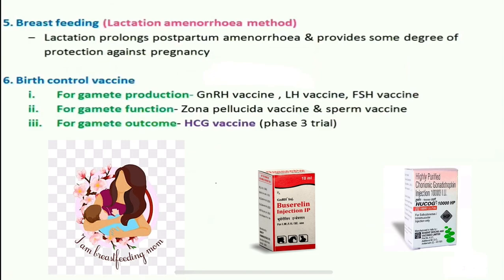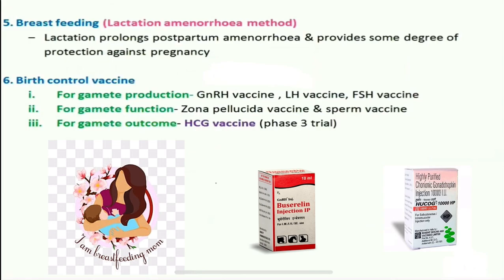However, once the menstruation returns, continued lactation no longer offers any kind of protection against pregnancy. Once in the postpartum period the woman starts getting her menses, even though lactation continues for a period of 2 years or so, there is no contraceptive effect.